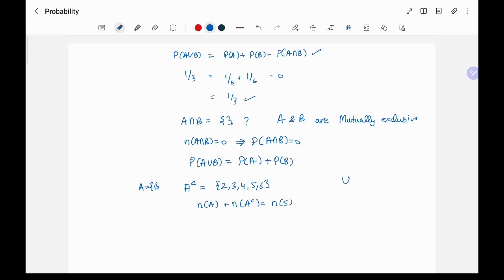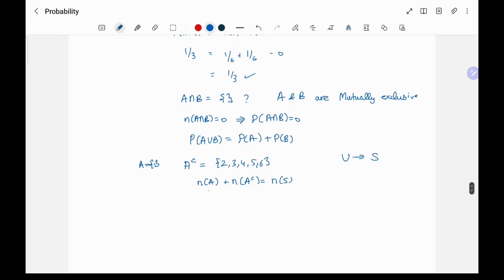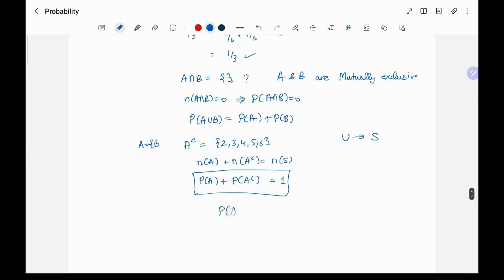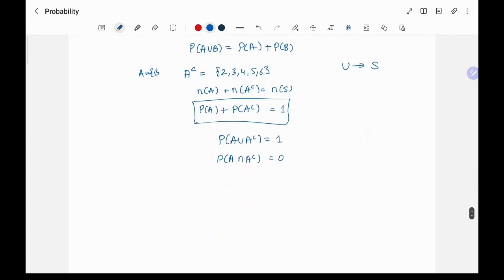There we had U, the universal set. Here we have the sample space. So both are the same in this context. So from this we get P of A plus P of A complement is equal to 1, right? And P of A union A complement is also 1. And P of A intersection A complement is 0. Okay.